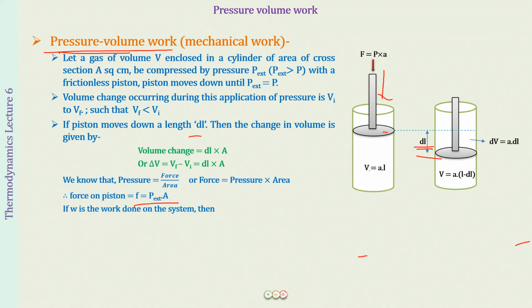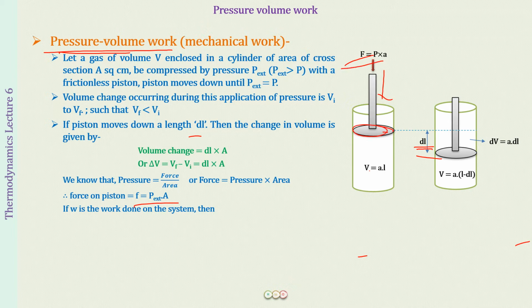Now what is work? Work is force into displacement when I call it mechanical work, right? An example of mechanical work is that you have a table, and you are pushing that table with some force, and it moves some distance. So force into the displacement of the table is going to be work. That is what we call mechanical work. Here again there is some force, and this is causing the piston to move by some distance.